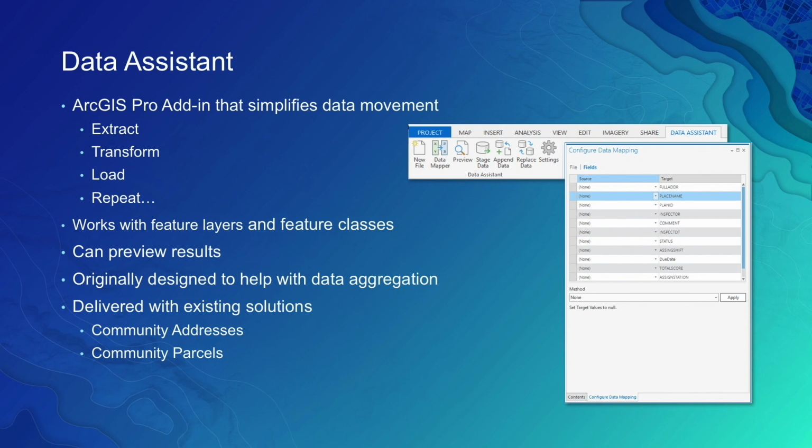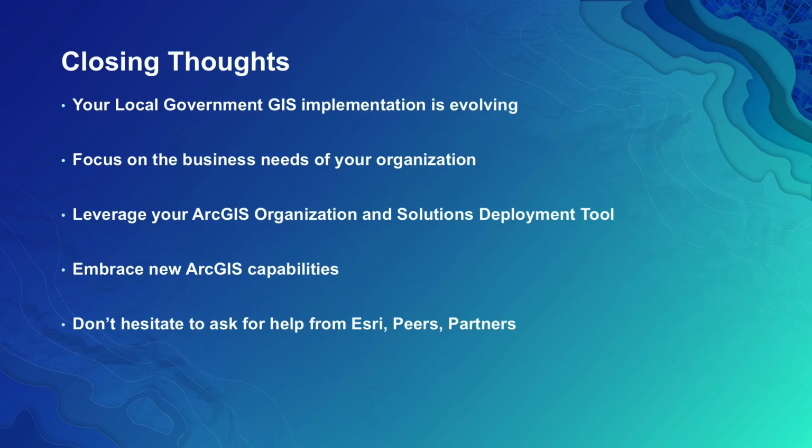So we actually have two solutions, one called Community Parcels and one called Community Addresses, which use Data Assistant to append data across multiple jurisdictions. And you can use that for any layer. You can use that for roads, you can use that for hunting boundaries, you can use that for a variety of different types of layers. So think about that. This is included with the Community Parcels download and the Community Addresses download on the solutions page, and that's solutions.arcgis.com.